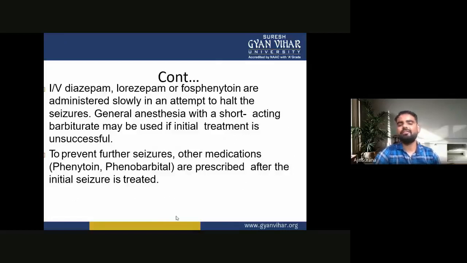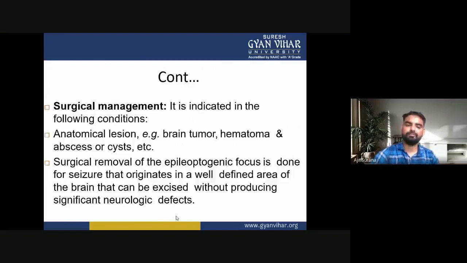General anesthesia with short-acting barbiturates may be used if initial treatment is unsuccessful. To prevent further seizures, other medications like phenytoin and phenobarbital are prescribed after the initial seizure is treated.